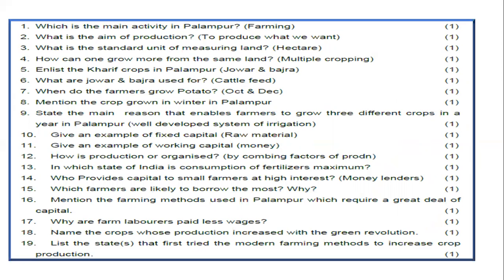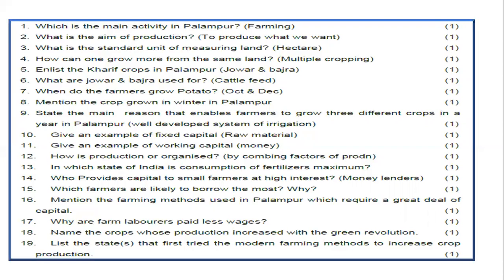First question, which is the main activity in Palampur? It's farming. What is the aim of production? To produce what we want. What is the standard unit of measuring land? Hectare. How can one grow more from the same land? Multiple cropping. Enlist the Kharif crops in Palampur: Jowar and Bajra. What are Jowar and Bajra used for? Cattle feed. When do the farmers grow potato?